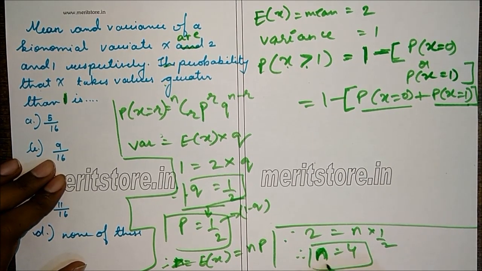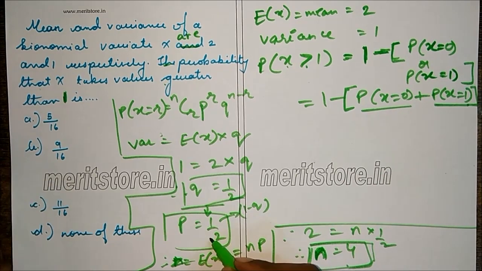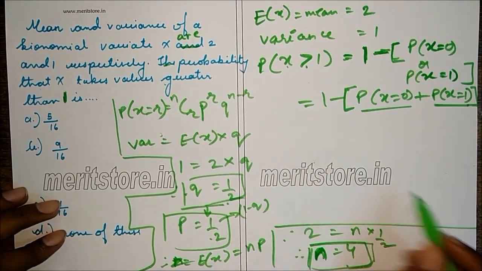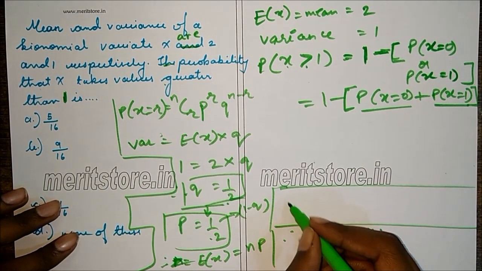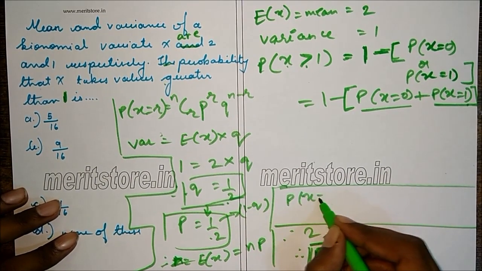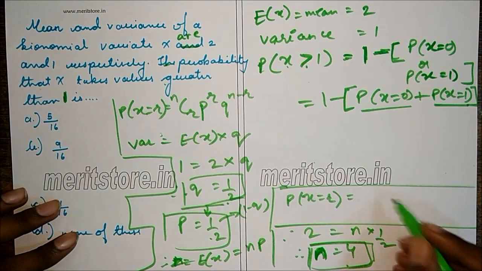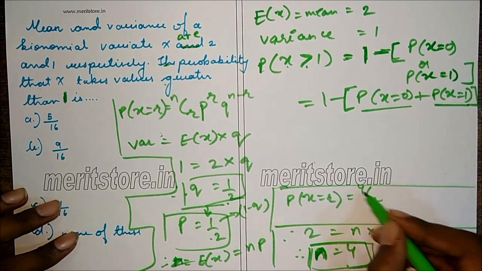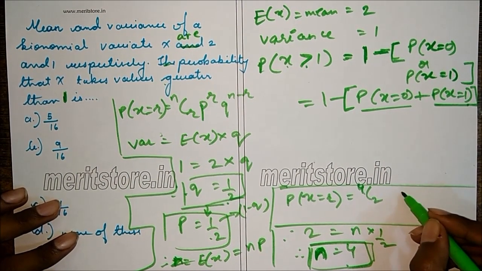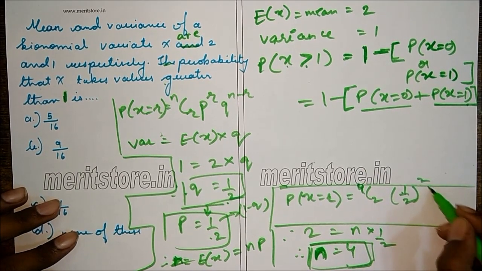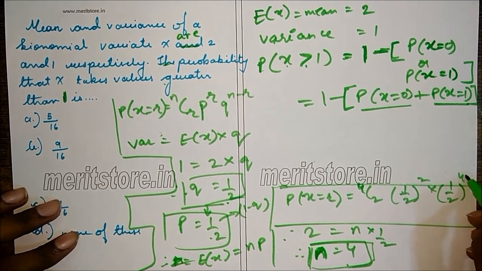So number of trials will be 4. So we have n, we have p, we have q. So P of x equals r will be NCr. So this will be 4C2, p half raised to 2 into half raised to 4 minus 2.